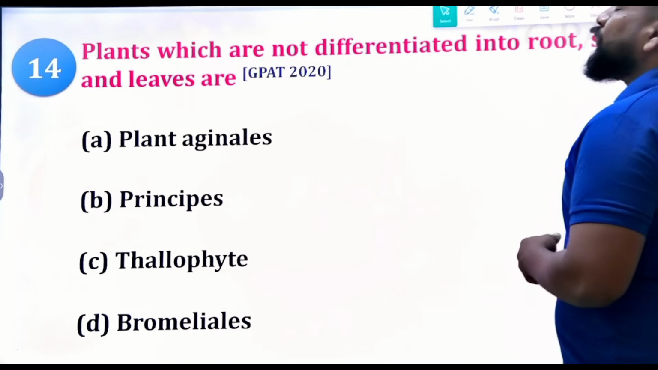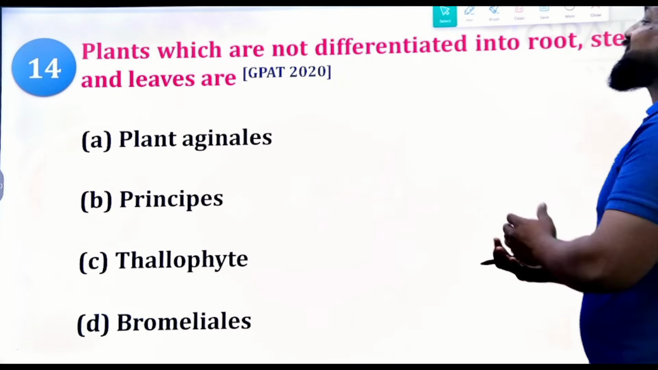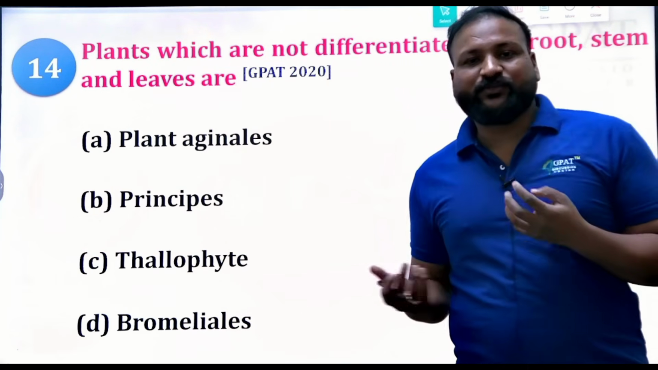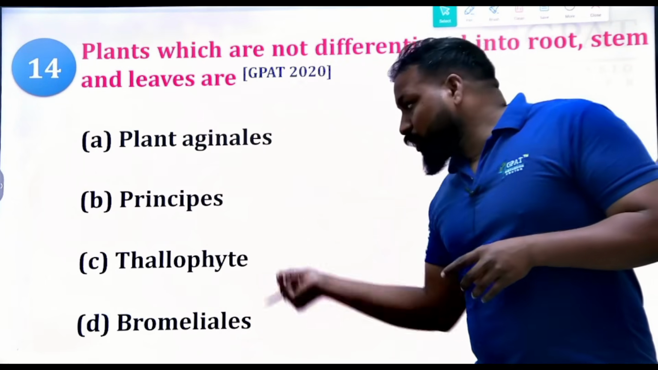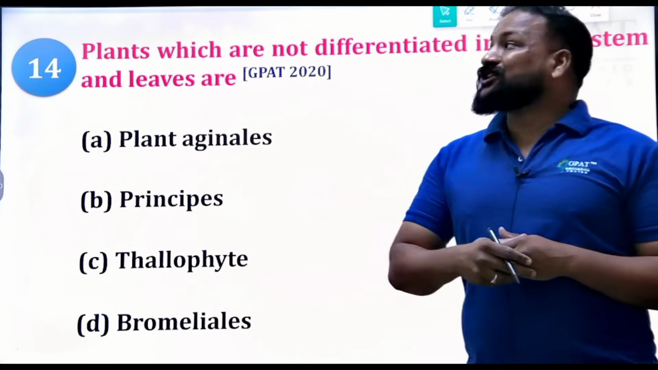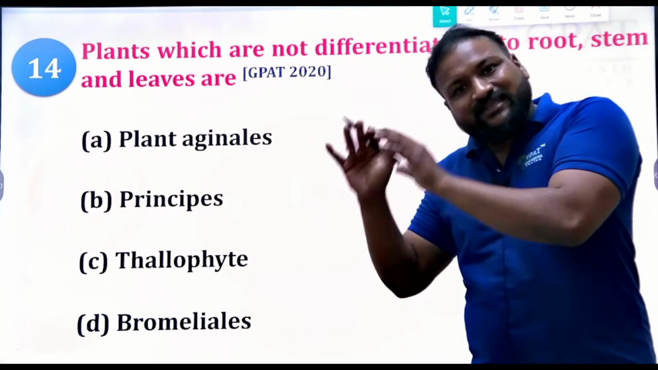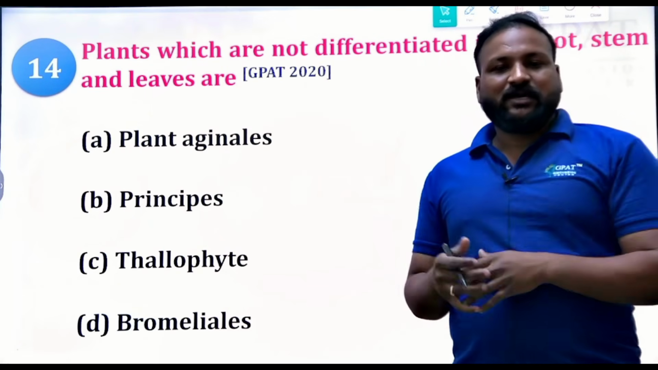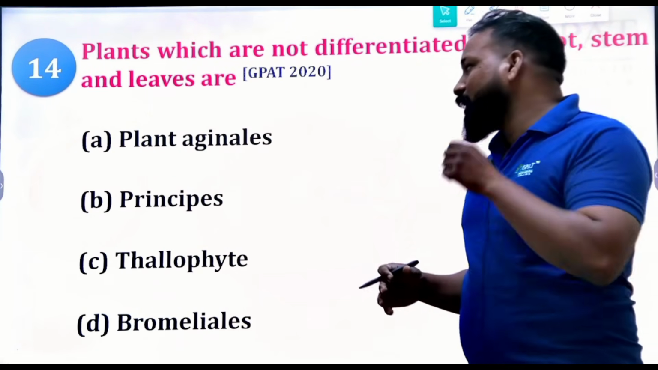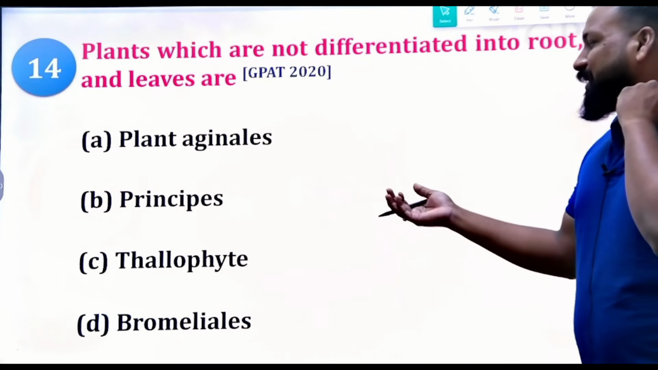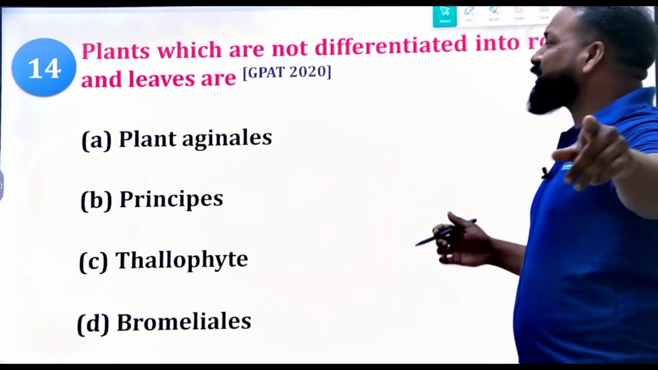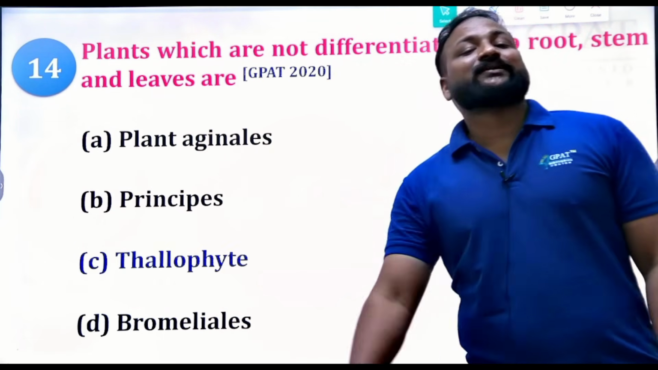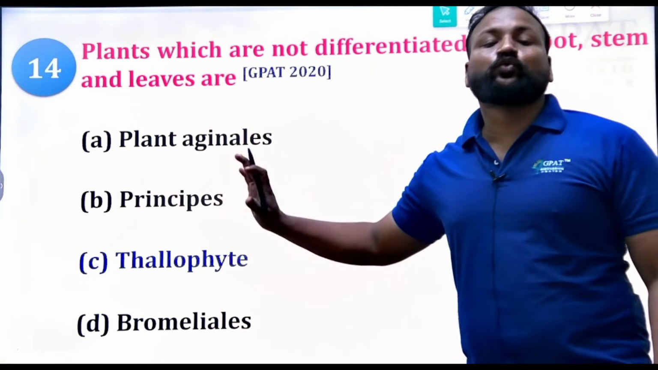Now moving to the 14th question. Plants which are not differentiated into root, stem and leaves. We have divided plant classification into two major classifications. Which of the following does not differentiate into root, stem and leaf? They stay like that only and cannot multiply their cells. The options are agenales, principes, thallophytes and bryophytes. The right answer is T for thallophyta. The thallophytes do not differentiate into root or stem.